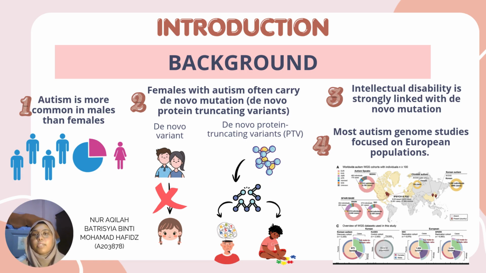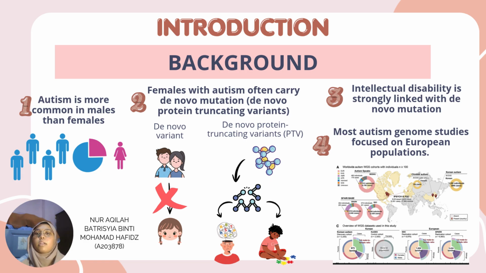The background of this study focuses on sex difference in autism. Autism is more common in males than females, with a prevalence ratio of around 4 to 1. This suggests females may require a higher genetic risk before developing autism symptoms. Previous study found that females with autism carry more de novo protein truncating variants, or de novo PTVs.